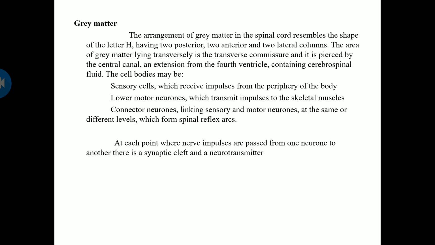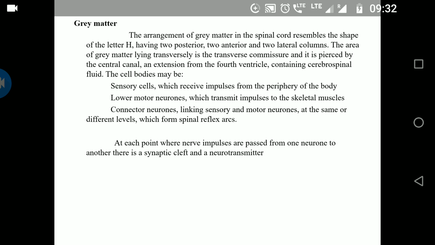The cell bodies may be sensory, lower motor neurons and connector neurons. Sensory cells receive the impulses from the periphery of the body, lower motor neurons transmit the impulses to the skeletal muscle, and connector neurons link sensory and motor neurons at the same or different levels, which form the spinal reflex arcs.